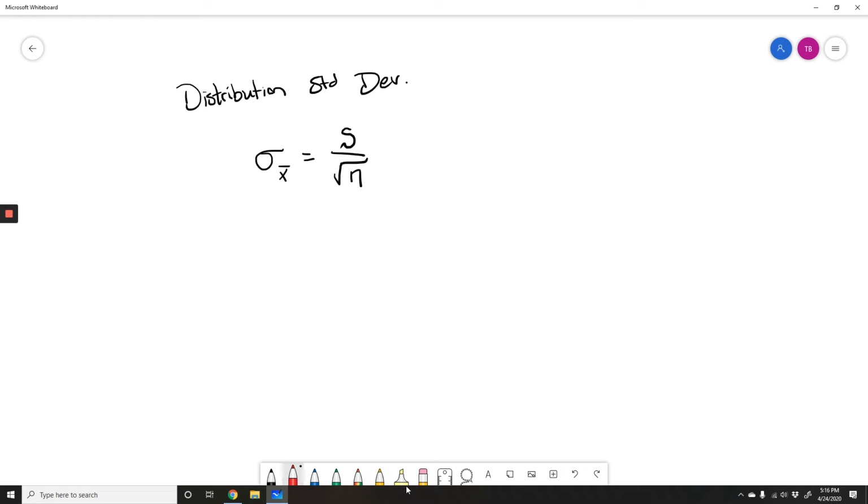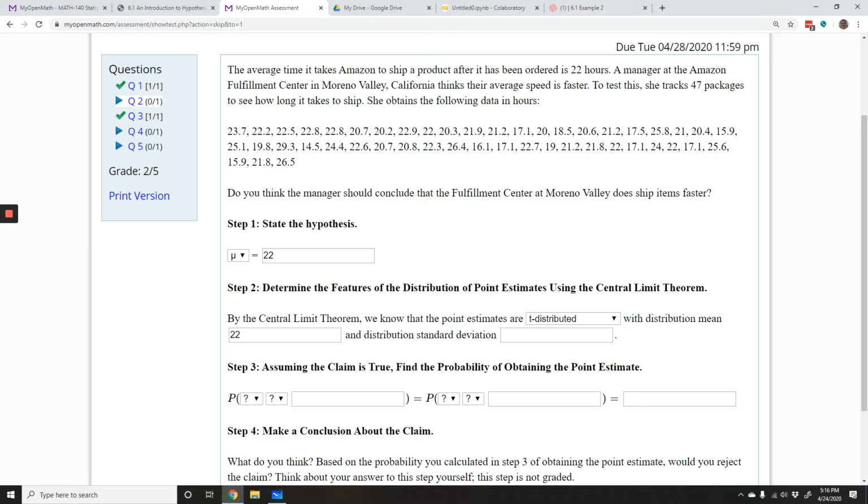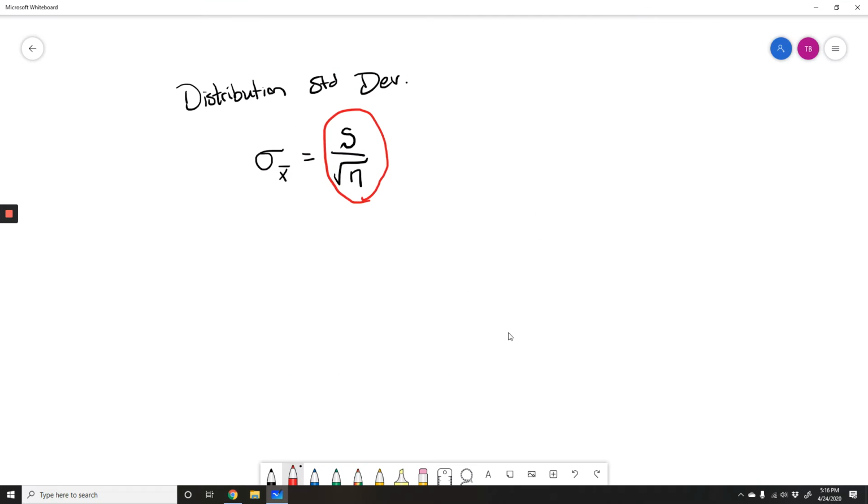Whatever this quantity is, that is what we are going to use for the distribution standard deviation. Okay, so that's going to require some work, because we will first need to find the sample standard deviation, and once we find that, then we'll have to divide that sample standard deviation by the square root of n.